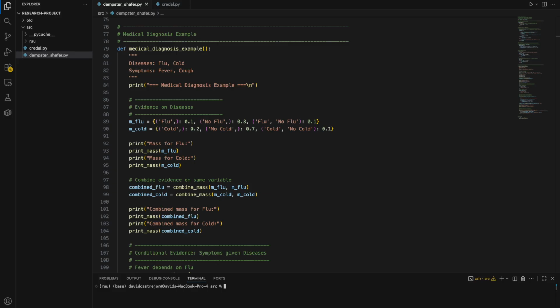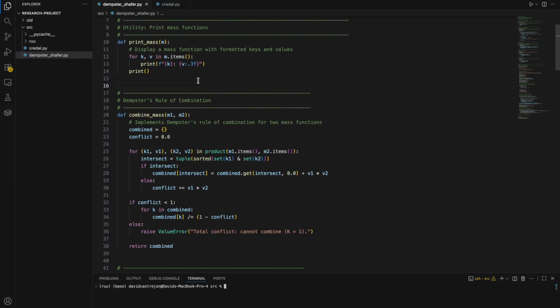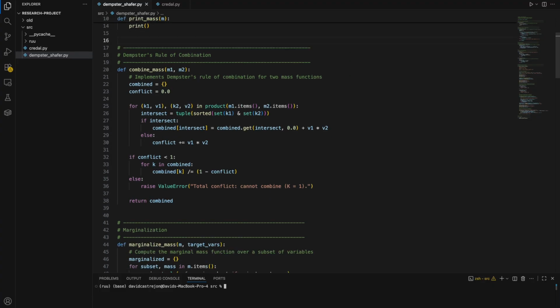In my code, I defined some mass functions, which assign degrees of belief to sets of possibilities. For example, the mass function for the flu assigns 10% belief that the patient has the flu, 80% that they do not, and 10% representing some uncertainty or ignorance. I also implemented Dempster's rule of combination, which I will show here. And this allows the merging of evidence from different sources.